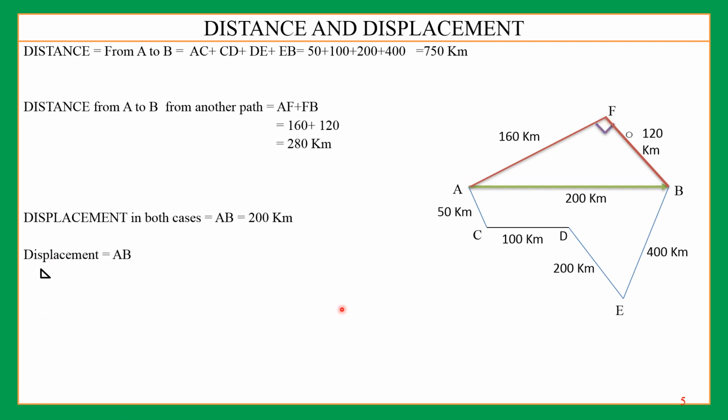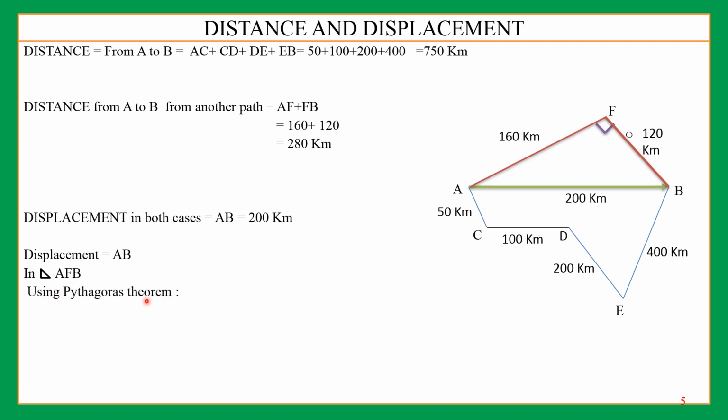Now this AB is how much? 200 kilometer displacement. Now how to calculate this 200 kilometer? So we shall use the Pythagoras theorem. Pythagoras theorem you are taught in mathematics, right? So Pythagoras theorem will help us to calculate this displacement AB because it is a right angle triangle, and the side opposite to the right angle is the hypotenuse, right? Hypotenuse. So using this Pythagoras theorem,